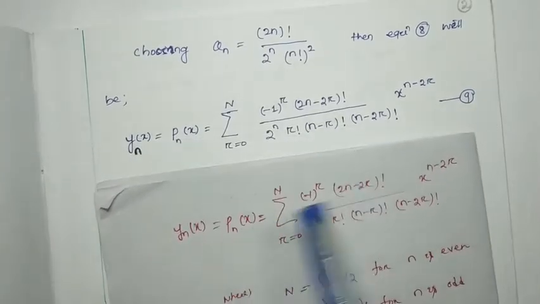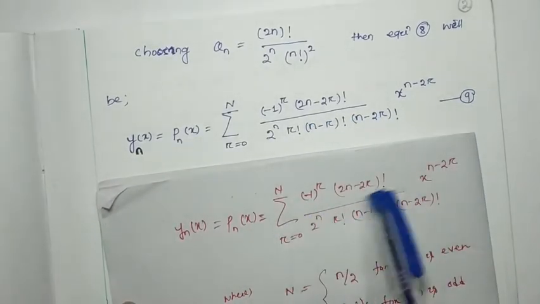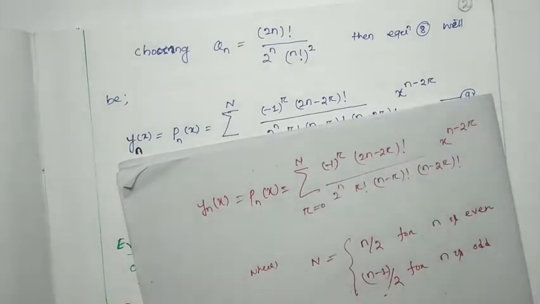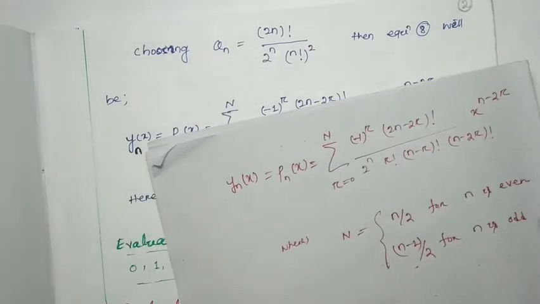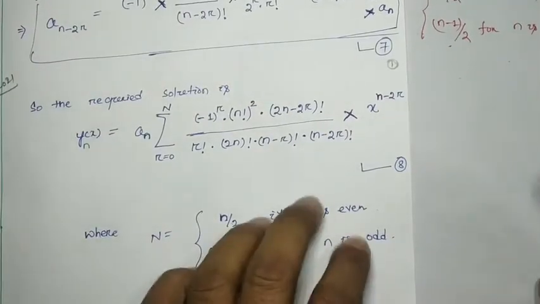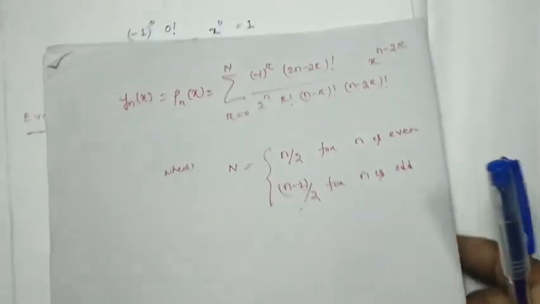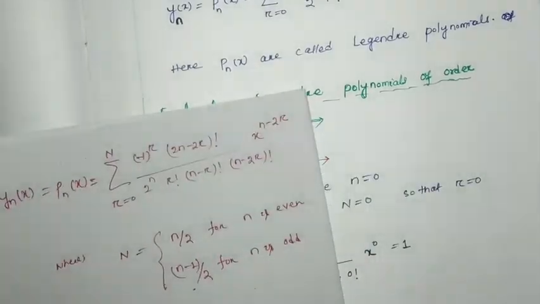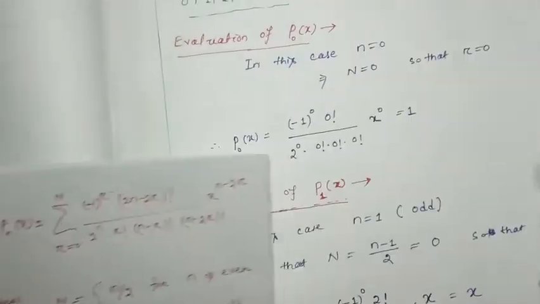See, here I have written this equation number 9 separately on a page because it will be easy to explain. And also N here, that is n by 2 for even n, and (n minus 1) by 2 for odd n, I have also written on an extra page. It will be easy for me to explain. Now see,